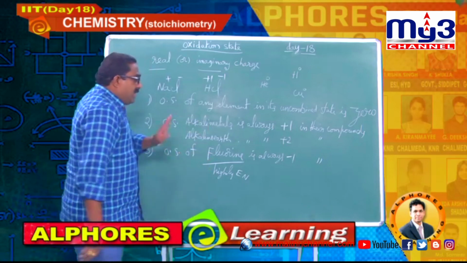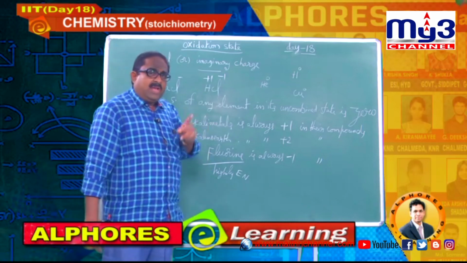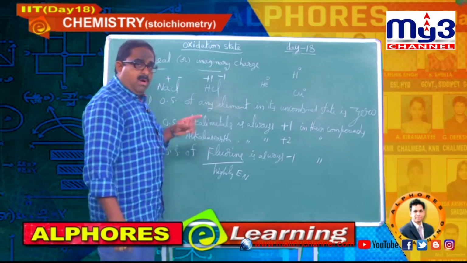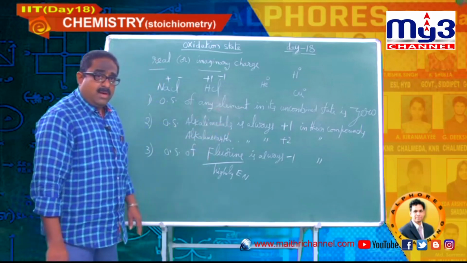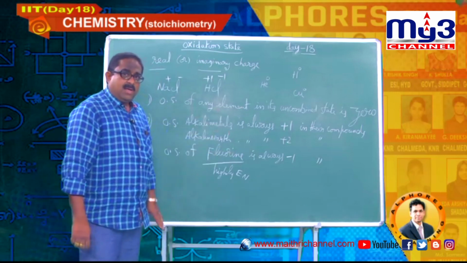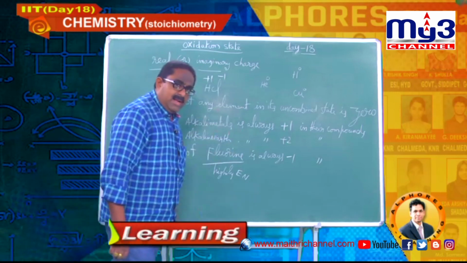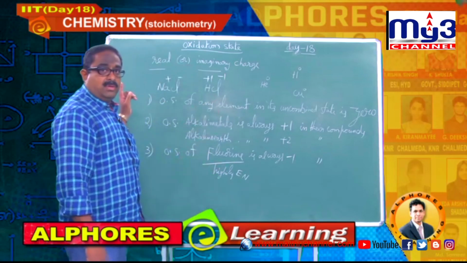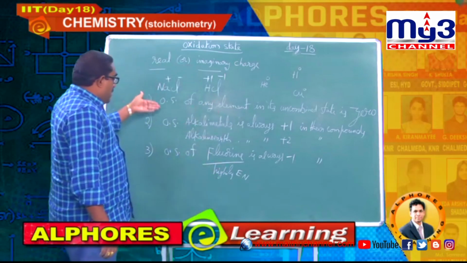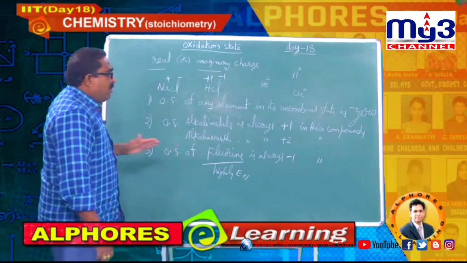So it is always ready to gain one electron and get stability. That's why fluorine does not exhibit an oxidation state other than minus 1 in its compounds. So these 3 are fixed, no violations.